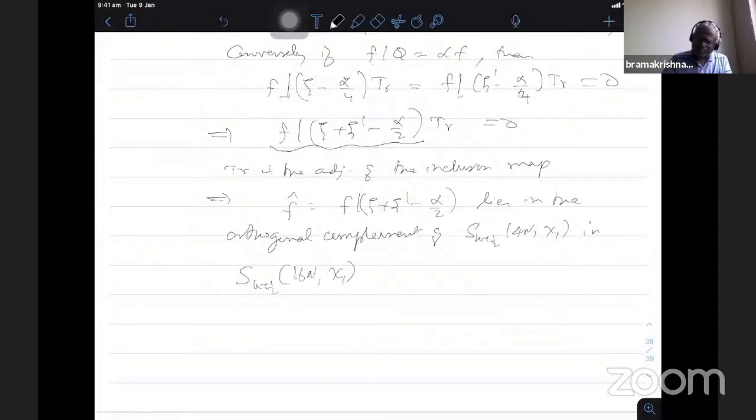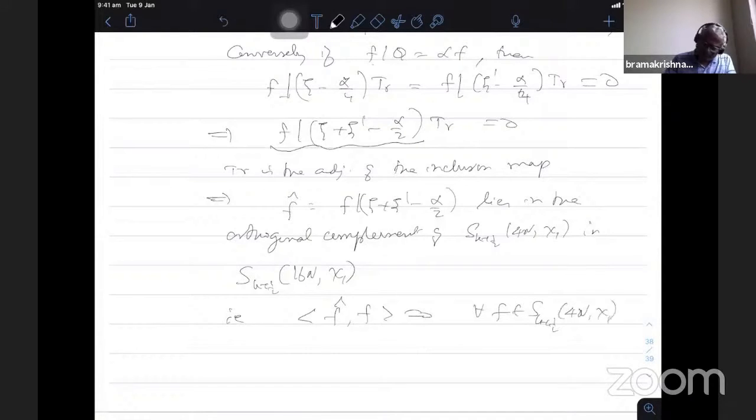That's what this equation tells you: given any f in level 4n, this is a level 16 form. So the trace 0 means it is lying in the orthogonal complement of the level 4n space in 16n. Therefore, the inner product of f cap comma f is 0 for all f in S_{k+1/2}(4n, chi1). That's what it says.